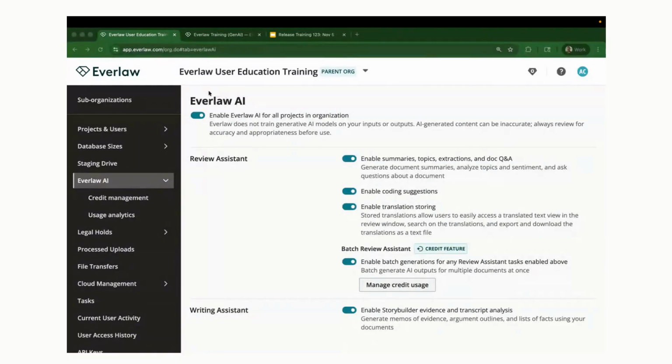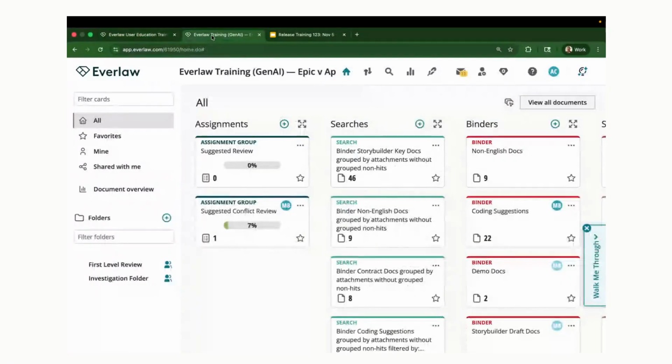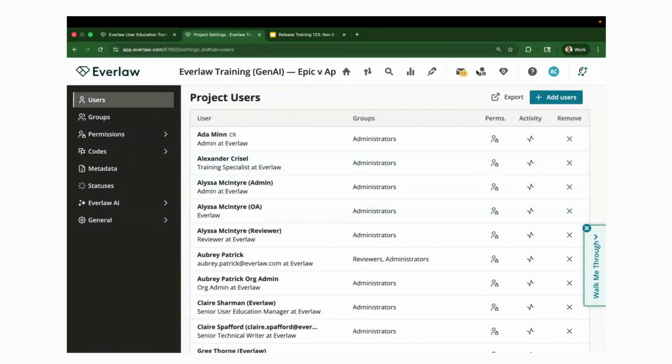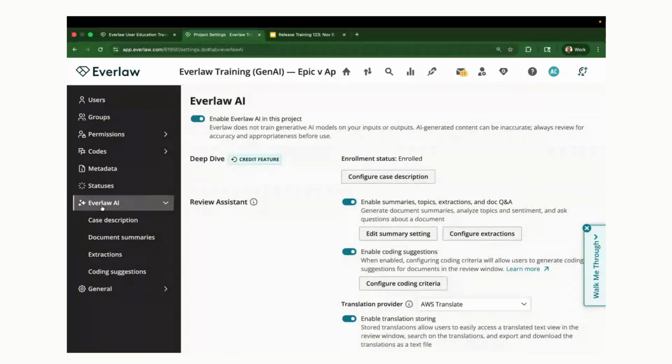Once you have enabled this for your entire org, we can jump back into a specific project, and a project admin will be able to see those AI features from their project settings. So I just went to the project settings here. We have that AI tab, and then you'll be able to enable this for this particular project. The higher level toggle just allows the project admin to decide on an individual project basis which ones we want to use those included AI features for.